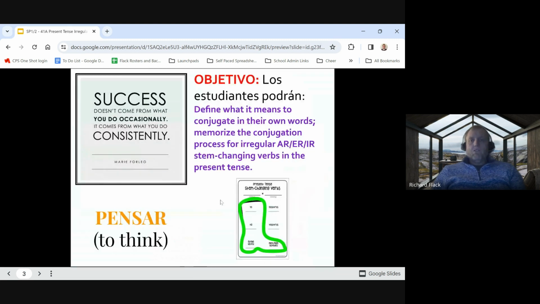Okay, el objetivo. Los estudiantes podrán. Students will be able to define what it means to conjugate in their own words. We should already know this. And memorize the conjugation process for irregular AR, ER, IR stem changing verbs, also known as boot verbs, in the present tense. Our verb of the day is pensar, to think. And our quote, La cita dice, success doesn't come from what you do occasionally. It comes from what you do consistently.